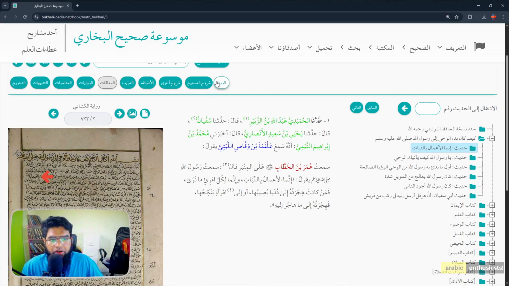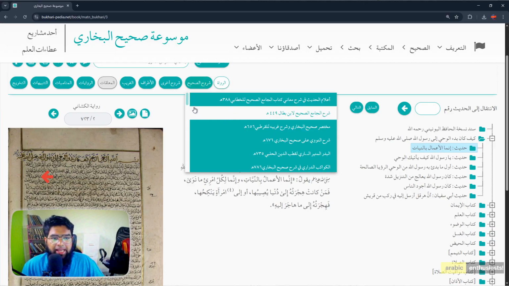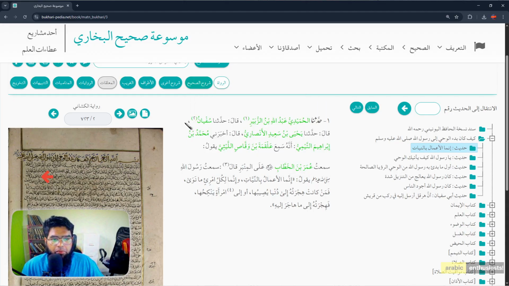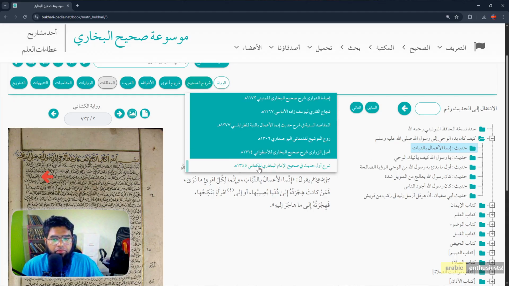So this is what Ruwaat does, this button. You can get to know about Humaydi, you can get to know about Yahya ibn Sa'id al-Ansari and others, and you can click on them like that. Now I want to see explanations, because some people come and do weird explanations. So you can go on Shuruh al-Sahih and select whichever you want. You want a modern one, you can go below, right? By who's this? Imam Khalil Kattani, 1345.